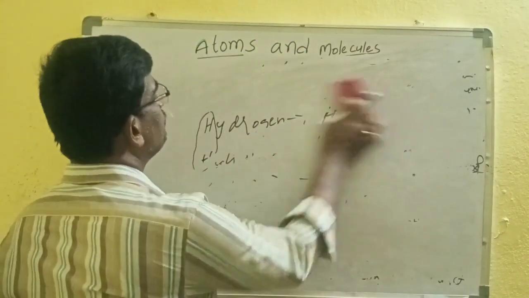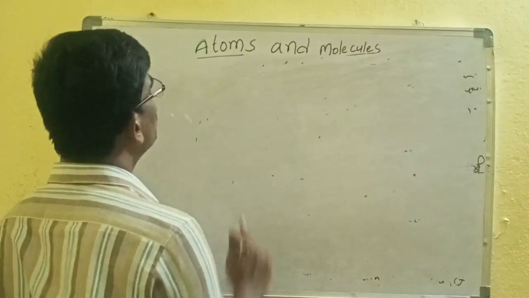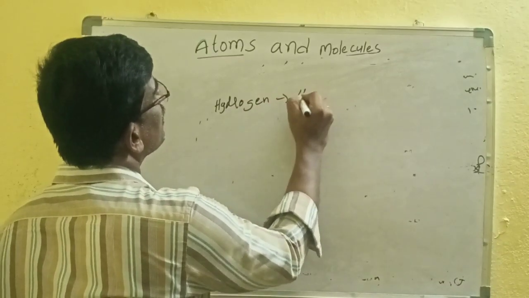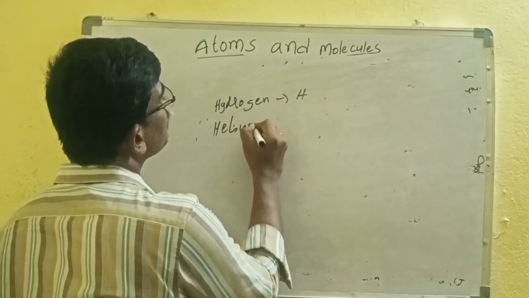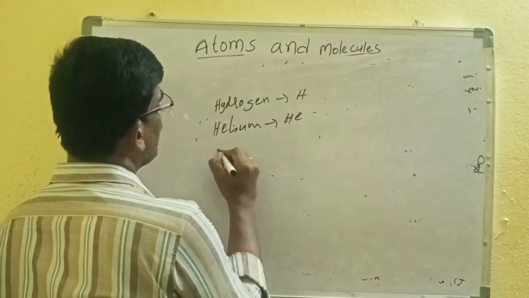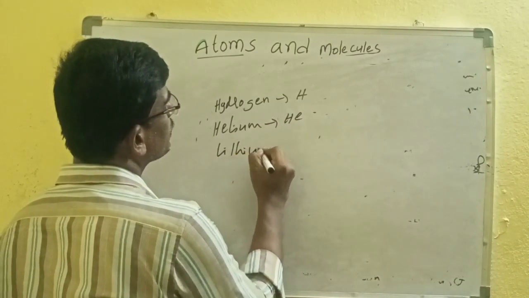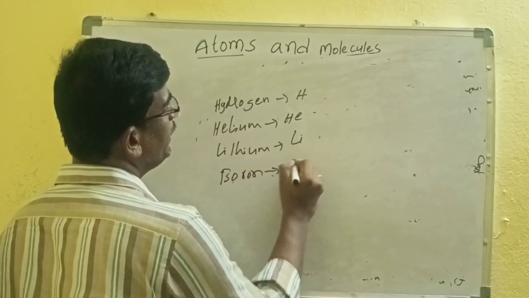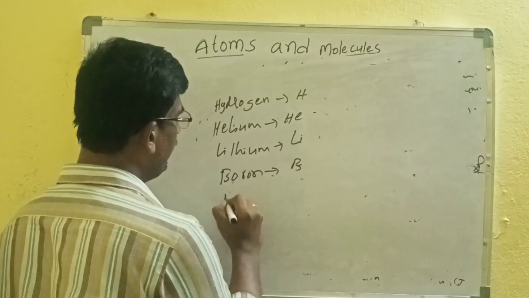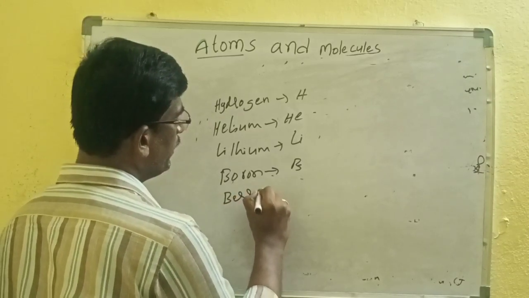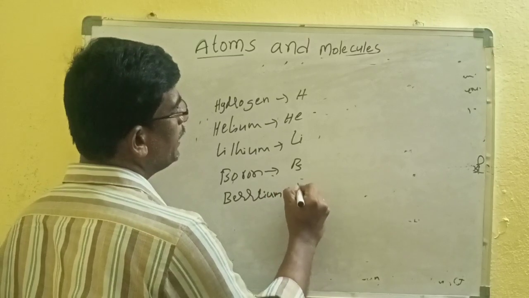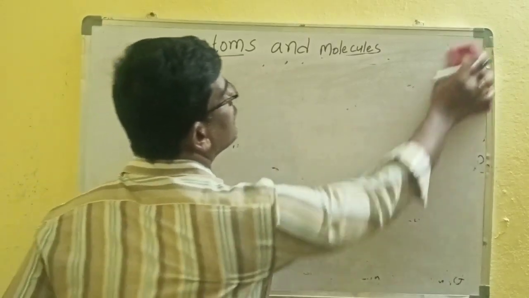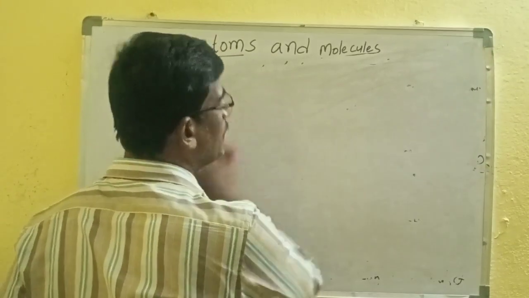So here see this: hydrogen, H; helium, He; lithium, Li; boron, B; beryllium, Be. These letters came from the English language.